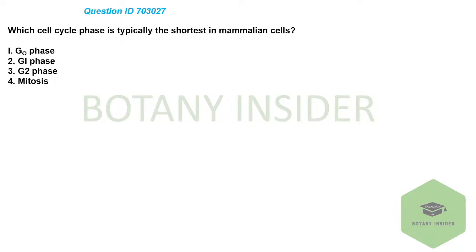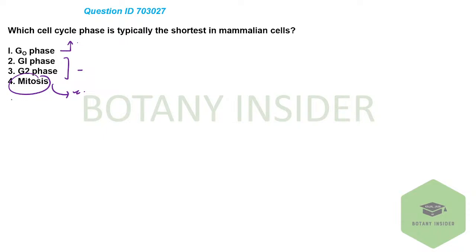Very good, very good. Very simple question. G1 and G2 belong to your interphase. G0 is the quiescent stage. If the cell exits the cell cycle, it enters into the G0 phase, and mitosis is your main division phase in which the cell is actually dividing.